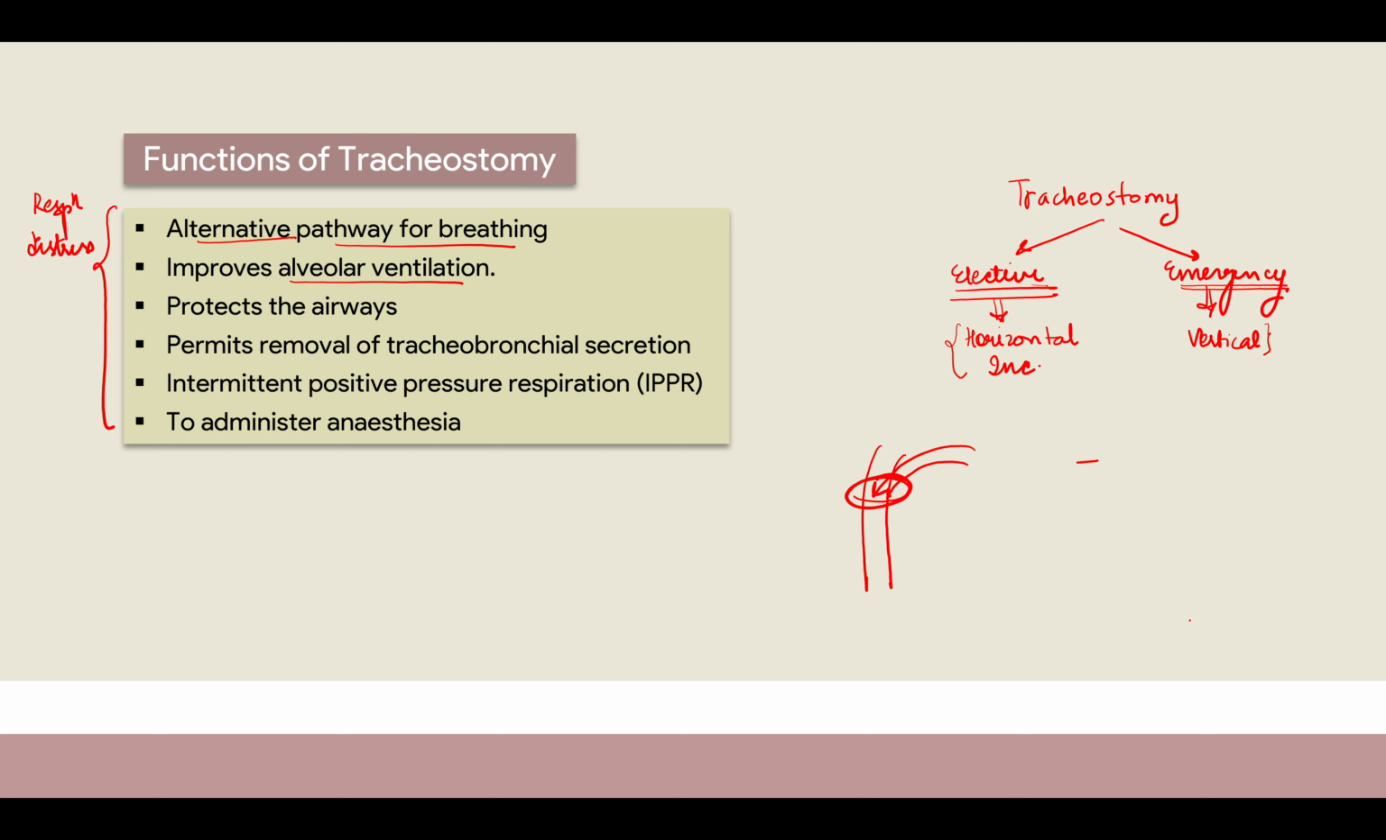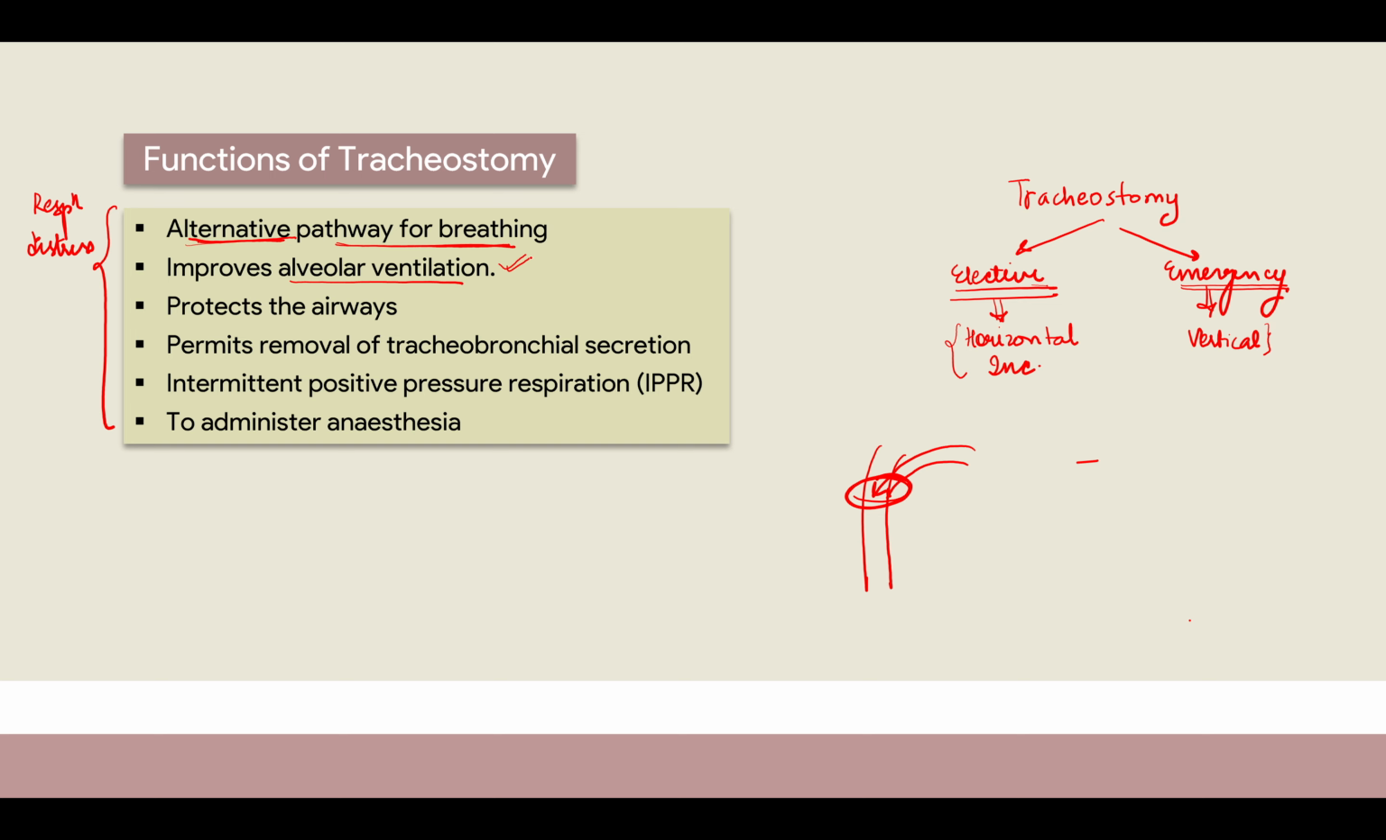Okay, for example, let's take one thing. I am not able to breathe, I'm gasping for my breath, my CO2 levels are rising and all, my vitals are not stable, and I'm not able to breathe. In that case, what you did is you created a stoma over here and allowed me to breathe. So it acts as an alternative pathway for breathing, because air will directly enter inside, bypassing this whole area, directly coming into the trachea and then going into your lungs.